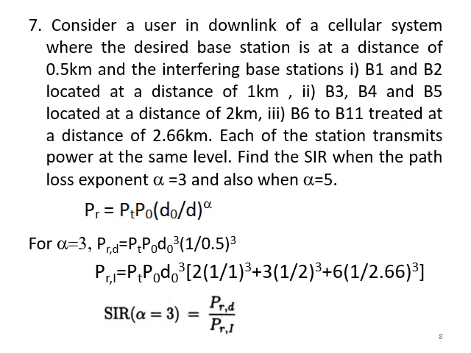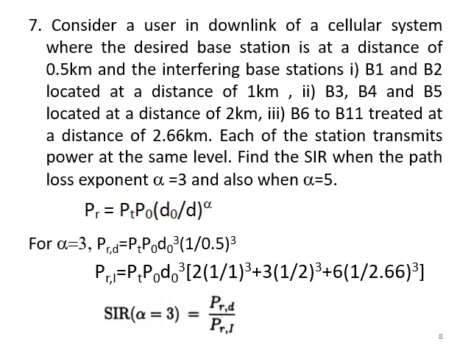Therefore, now PRI will be PT P naught, D naught to the power 3 into 3 into 1 by 2 to the power 3, because there are 3 base stations, right? Next, B6 to B11 located at a distance of 2.66 km. Now what will be the interference power? PT P naught, D naught to the power 3 into 6 into 1 by 2.66 to the power 3.